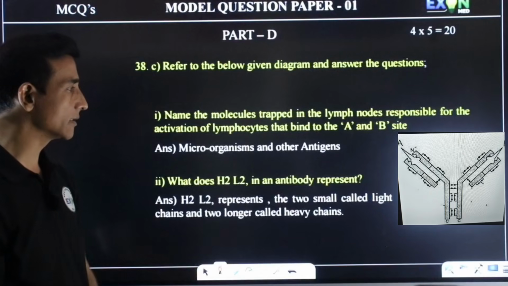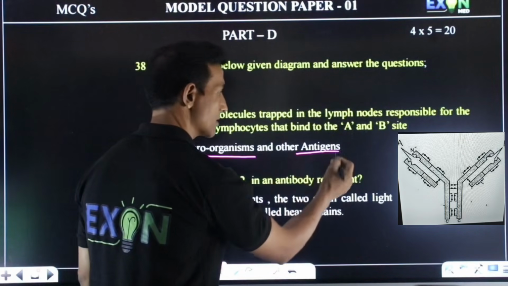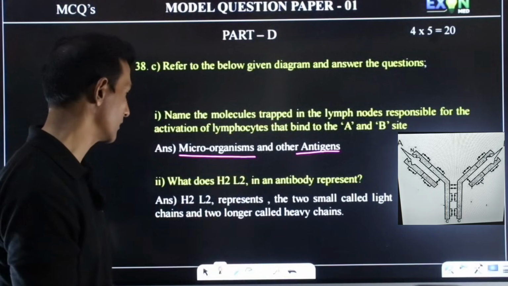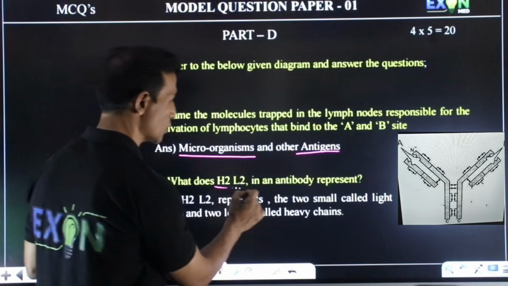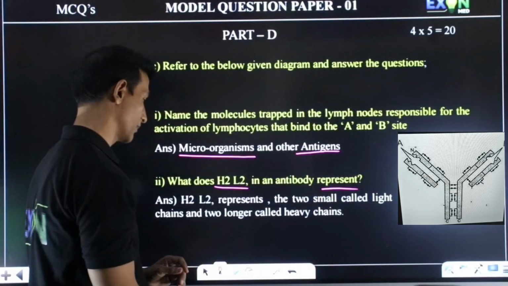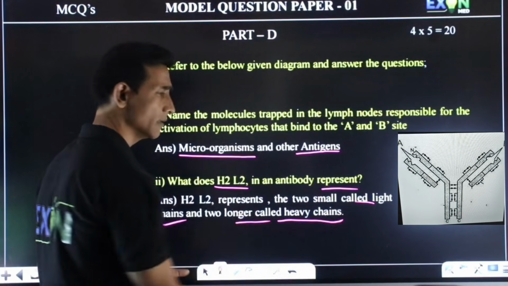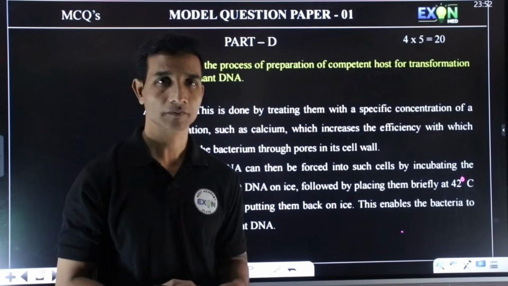So what binds there? It is a part where the microorganism binds, actually the antigen binding site. So what does H2L2 represent? H2L2 is nothing but the two heavy chains and two light chains, as we were calling them now.